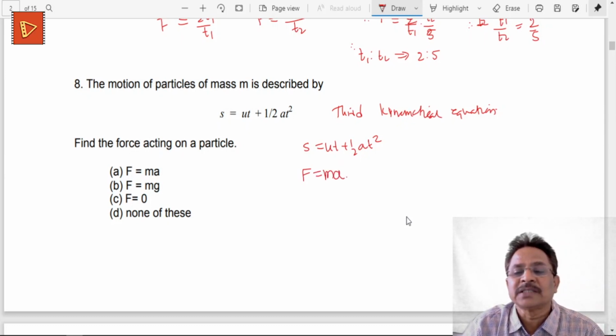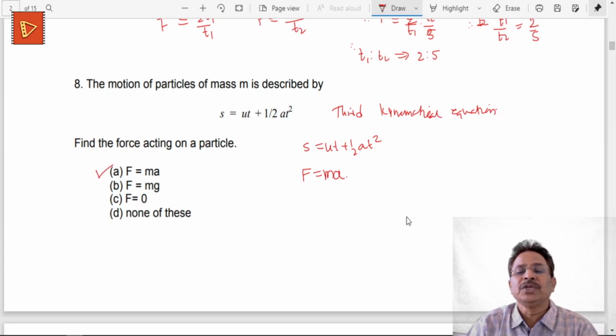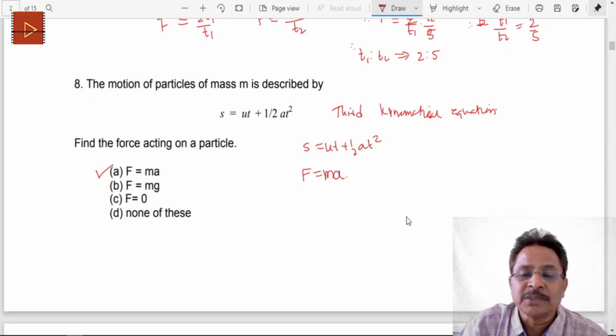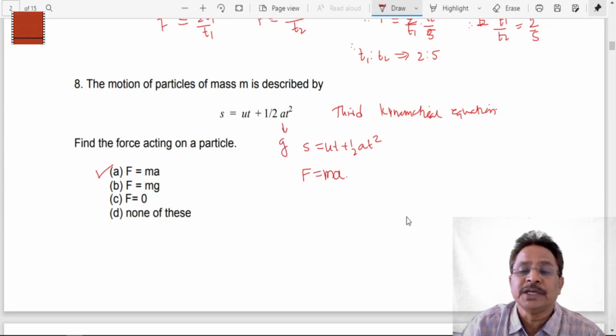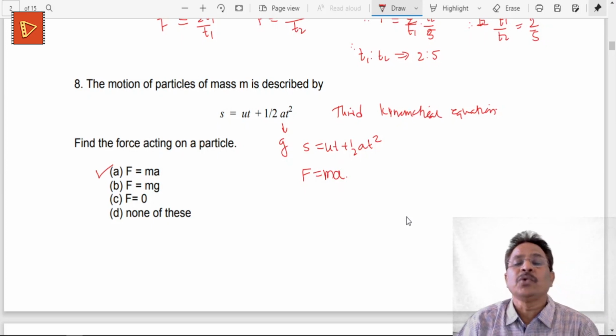So a is the acceleration in this case, and therefore the force acting on the particle is F equal to ma. So there is no need to discuss anything more about this in this case. Sometimes this a will be replaced by g. When an object is released from some height and is falling down, we can use this calculation. In this case the force will be given by F is equal to m into g. So that change may be there when a is replaced by g.